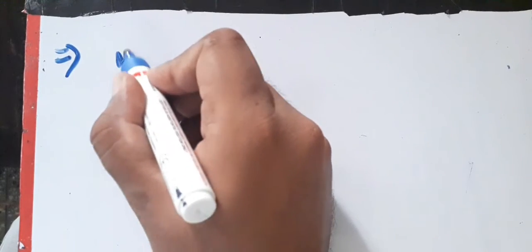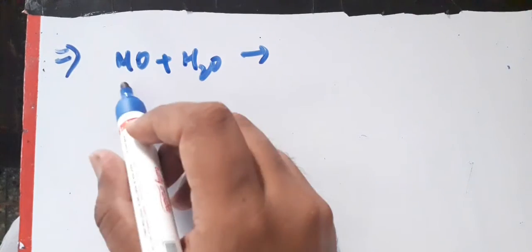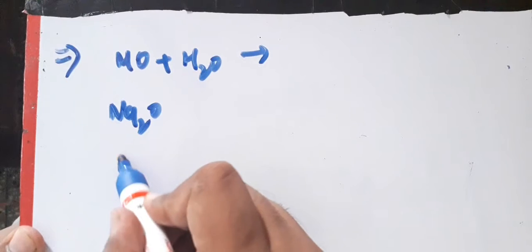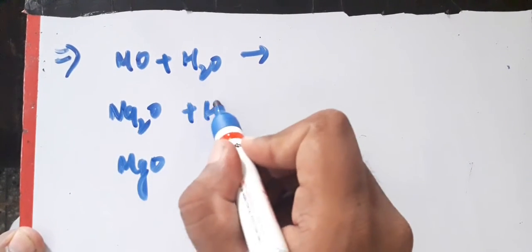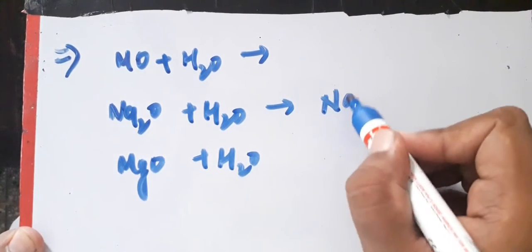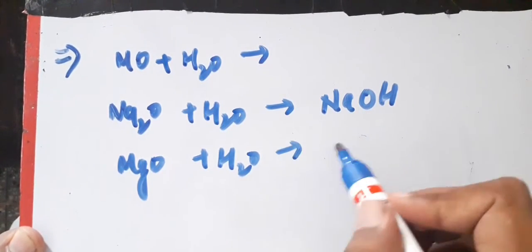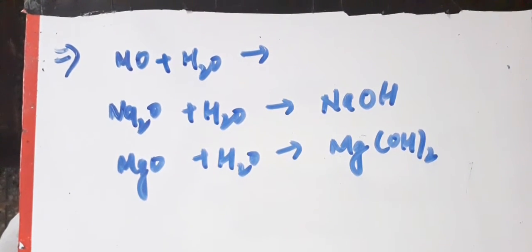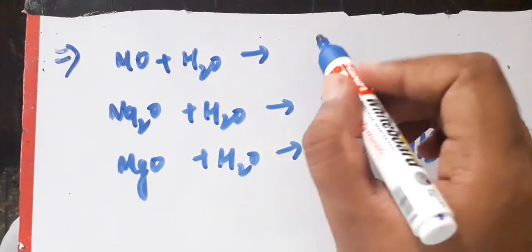Now the third type of reaction is when metallic oxides are added to water. Let us see what happens. We'll take Na2O and MgO as two examples. When added to water, the oxide behaves like a base. It will become NaOH and Mg(OH)2. So we have understood three reactions: when metals react with oxygen, they form metallic oxides. When metallic oxides react with acids, they form salt and water. And when metallic oxides react with water, they form bases.